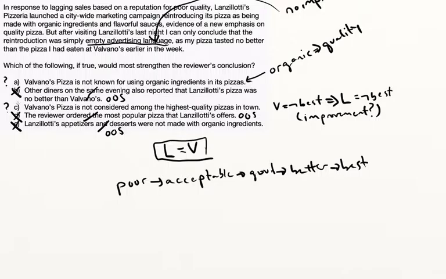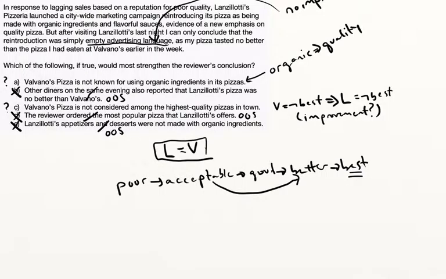But the book says it's C, okay? So let's try to figure out why it says it's C. If I attempt to justify this, what they're saying is Valvano's is not considered among the highest quality pizzas in town. Okay, so Valvano's is not the best. We can compare Lanzillotti's to Valvano's, so we know Lanzillotti's is not the best. Just because it's not the best, can we necessarily tell that it hasn't made an increase from, for example, acceptable to better? Lanzillotti's could have been acceptable, now it's better, but it's still not the best. We can't actually tell that.